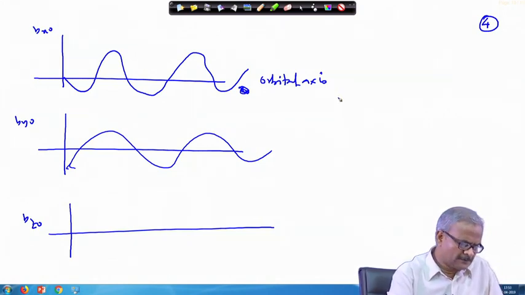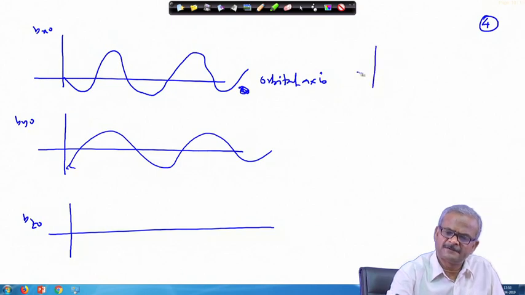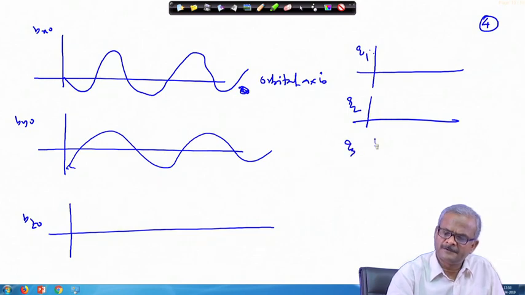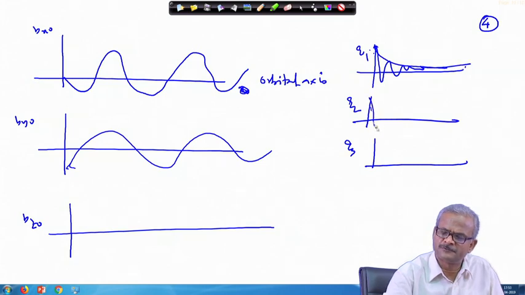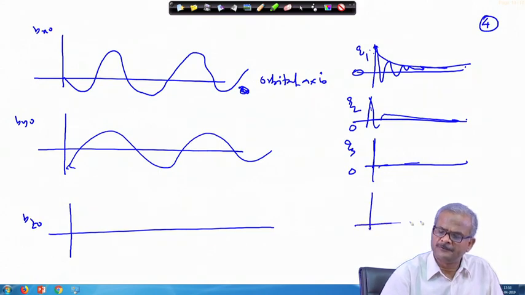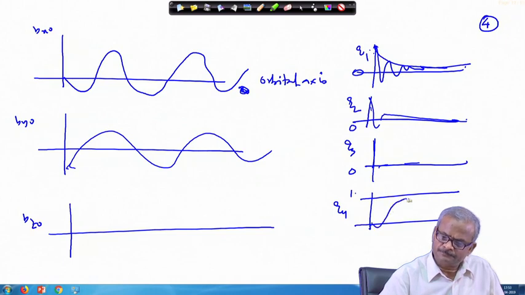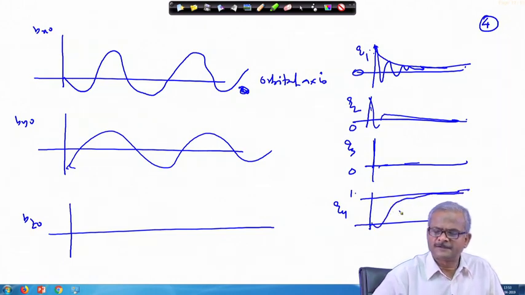And in your control, you will see that your quaternion components q 1, q 2 and q 3 should go to 0. There may be some initial oscillation, but they should converge to 0. This is the 0 value. While q 4 will go to 1. So, this is 1. There may be some initial oscillation, and q 4 should look like this.